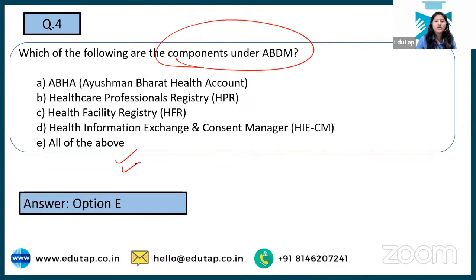Okay. Now, what are these? This is Ayushman Bharat health account. So one health account will be made in which whatever diagnosis, whatever test that you have done, every detail will be mentioned in that. Next is healthcare professional registry. So all the professionals who are associated with healthcare, doctors, would be registered. They would do registration in this so that you would get to know the authenticity of that particular doctor that you are referring to. Next is healthcare facility registry. Same thing, but this is about the hospitals which provide certain facilities.